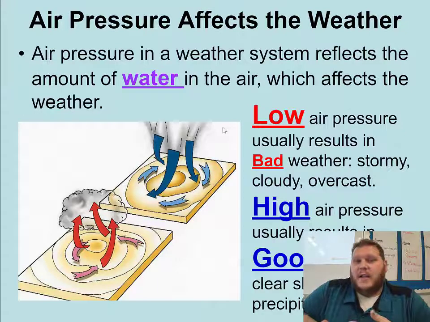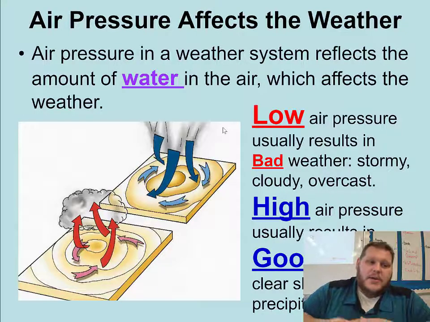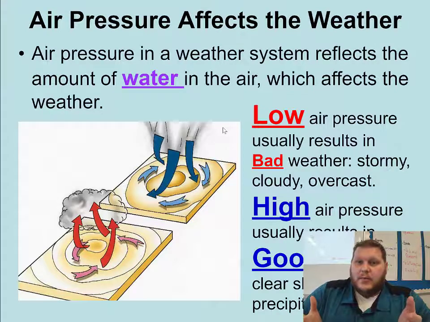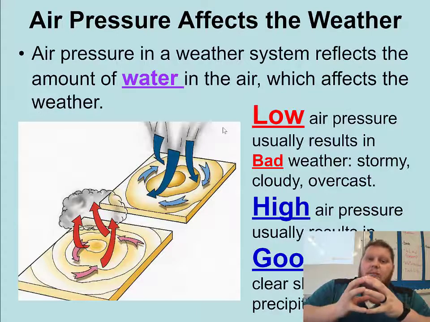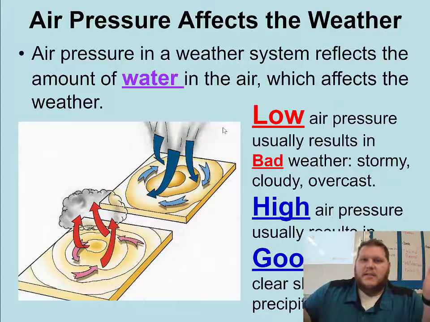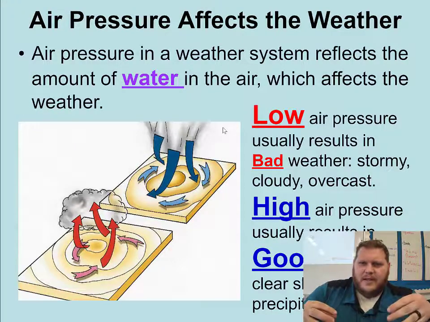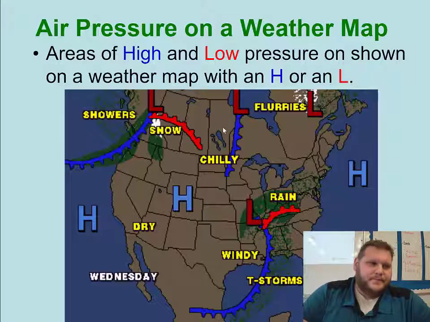Whereas if you have an area of high pressure, because again the air wants to equalize and be at equilibrium, a system of high pressure kind of pushes all the bad stuff away, and that's when you have clear sunny days and this nice weather. You might have some breeze, because high pressure wants to flow to a lower pressure, and that's actually where wind comes from. So that's as simple as I can make it. Low pressure, bad stuff. High pressure, good stuff.